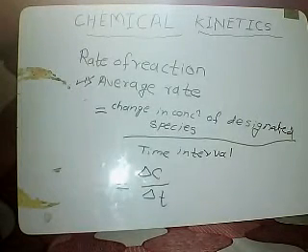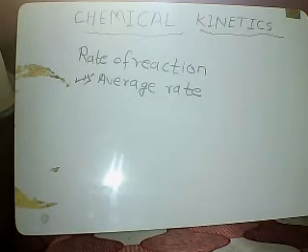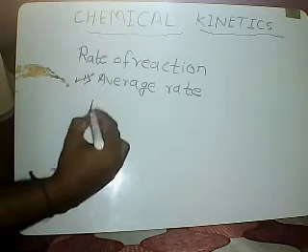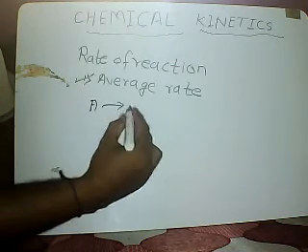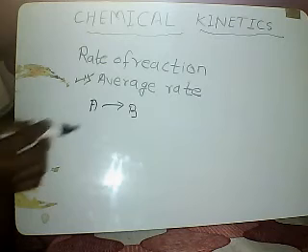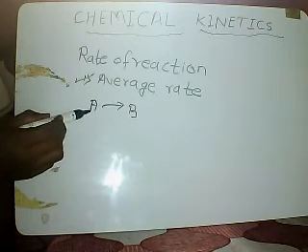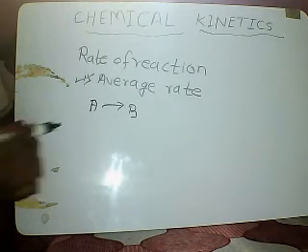Example of average rate. Consider a reaction A to B. A is the reactant and B is the product.